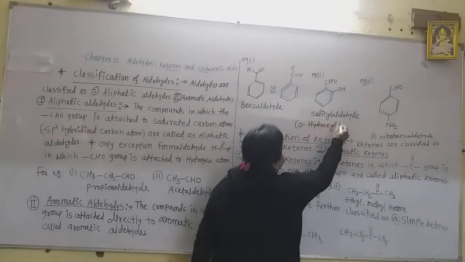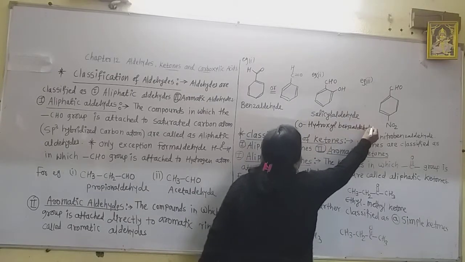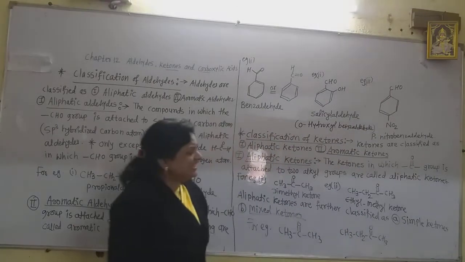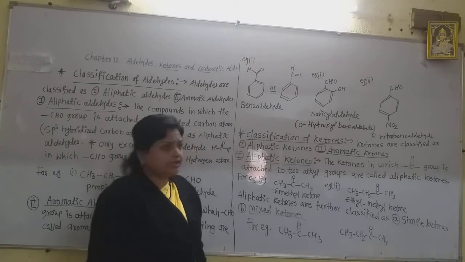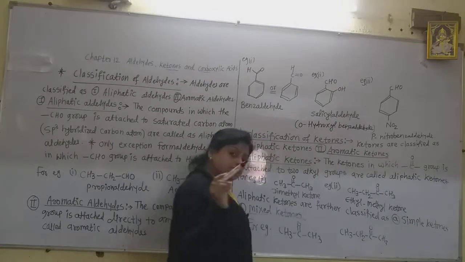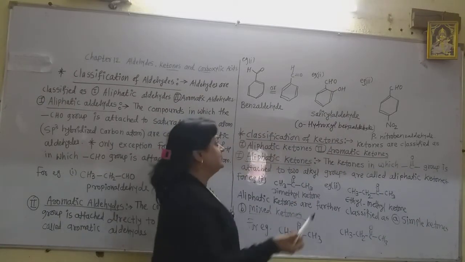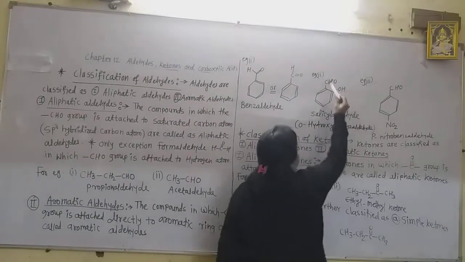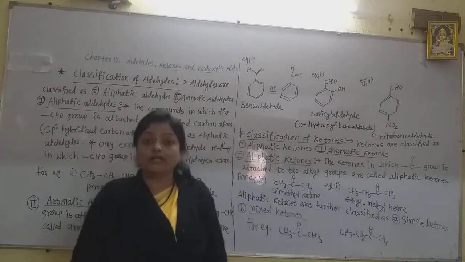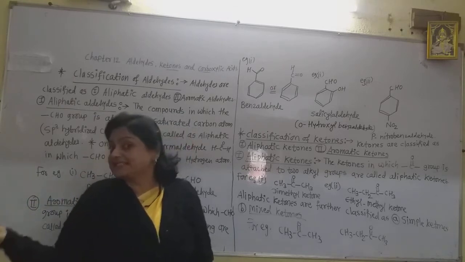Orthohydroxy benzaldehyde, another name of this aromatic aldehyde. Why is it called salicylaldehyde? Because salicylaldehyde is the same as salicylic acid, only in salicylic acid there is the COOH group. It is the orthohydroxy benzoic acid. Orthohydroxy benzoic acid is called salicylic acid.